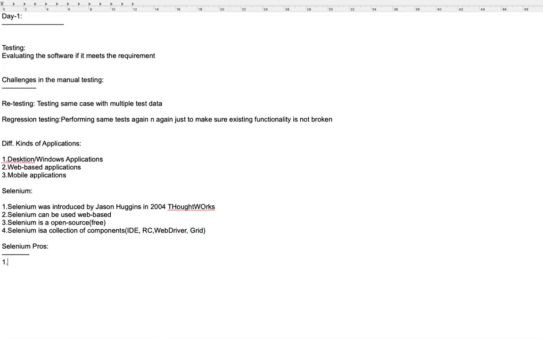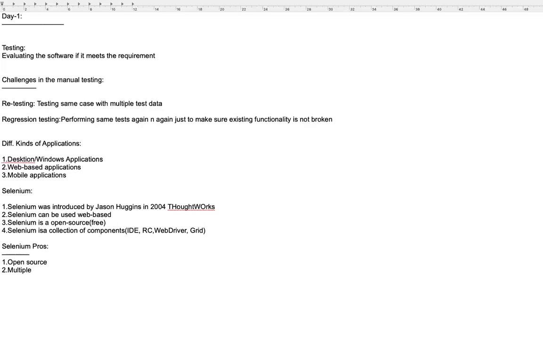So first of all, as we saw, it's open source. That's the main advantage. If you see any tool, it will have a pro version, or a licensed version once you use it for a trial of 30 days, right? But with Selenium, you don't have that issue. It is completely free. You can use Selenium anytime, even for years, and you don't need to pay for it.